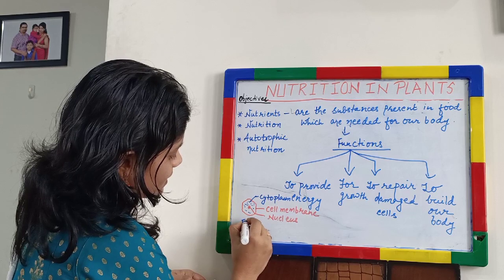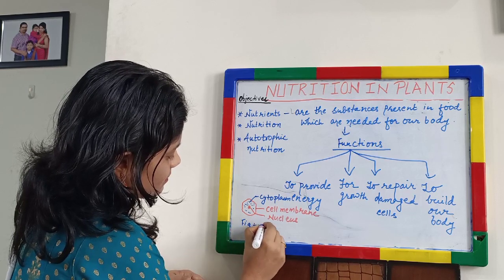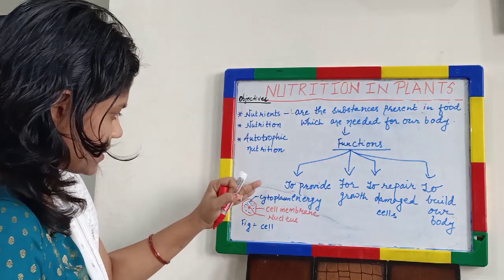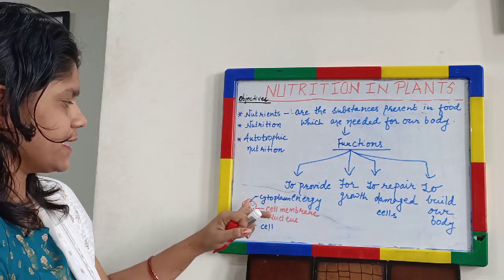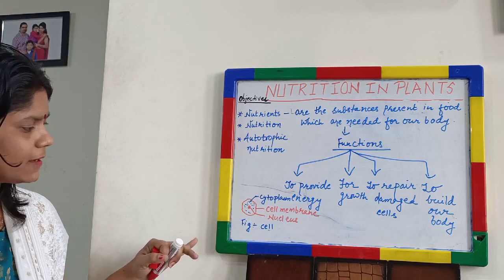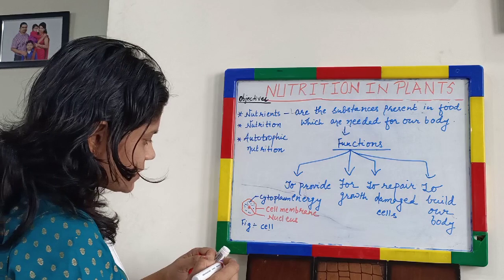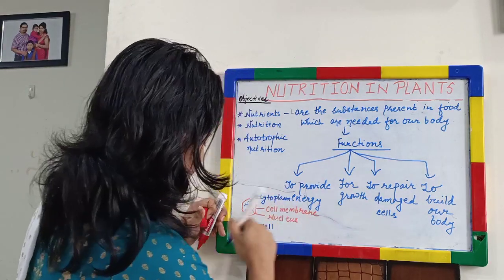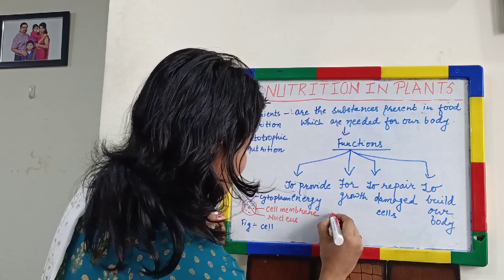This is the figure of a cell that is present in all organisms. But if we see a plant cell, there is an additional covering, which is called the cell wall. So if we want to draw a plant cell, we have to draw like this.